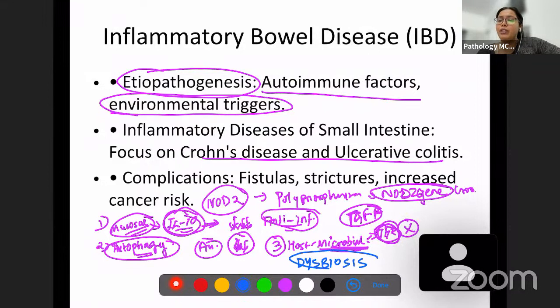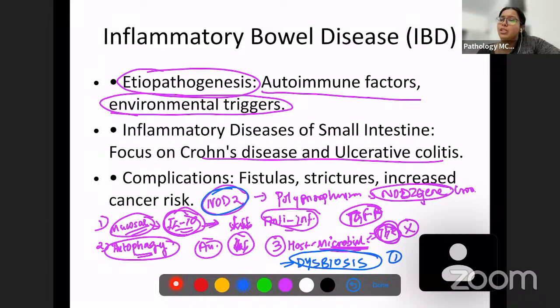We know when the normal gut bacteria are damaged and replaced by other bacteria and the balance is not maintained properly, that is known as dysbiosis. So if dysbiosis happens, this is also one of the reasons of pathogenesis of inflammatory bowel disease. So what are the pathogenetic factors of inflammatory bowel disease?